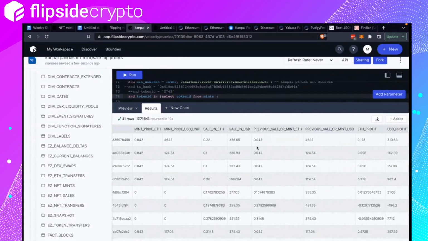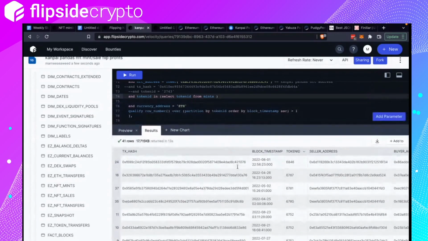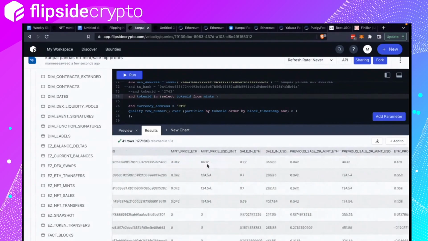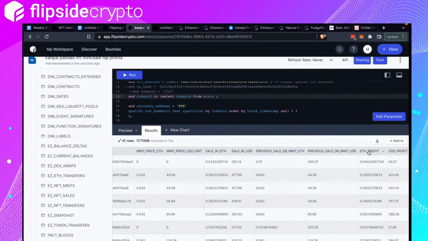Yeah. Okay, cool. So I think that's the raw table where we would show, for each transaction hash, what was the mint price, what was the sale price, and more importantly, what was the previous sale or mint price. Then we can take the sale amount minus the previous sale price to get the profit. Looks like the highest profiter only profited 0.04 ETH.